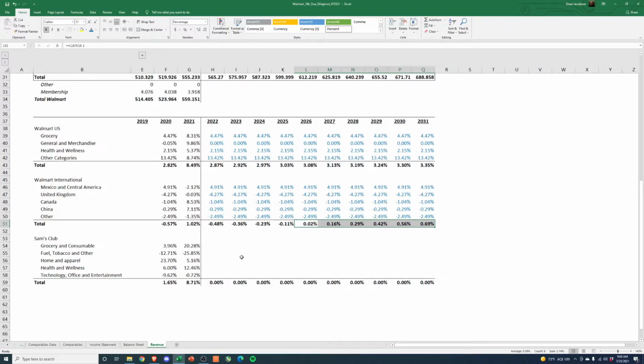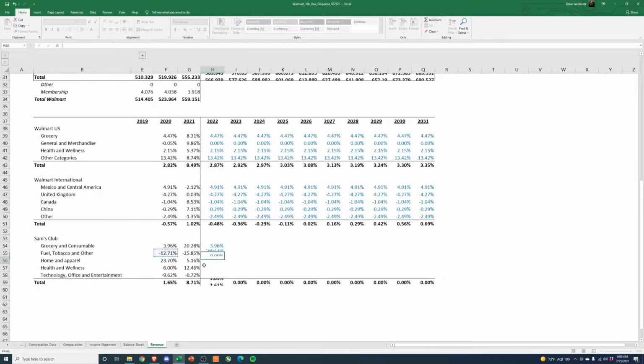So interesting. And then this one's interesting. I think Sam's Club is interesting. I would expect fuel, tobacco, and other: tobacco and other probably continues to decline. Fuel is going to go back up. Home and apparel, hard to say. I don't shop at Sam's Club for clothing and apparel, but obviously some people do. Is it really going to continue growing 23%? Probably not, but that's okay. We'll link all this stuff back up for now.